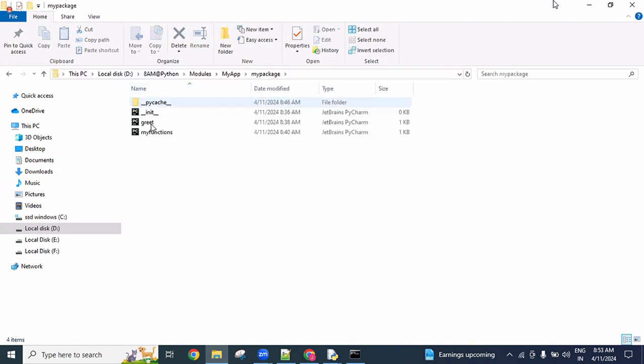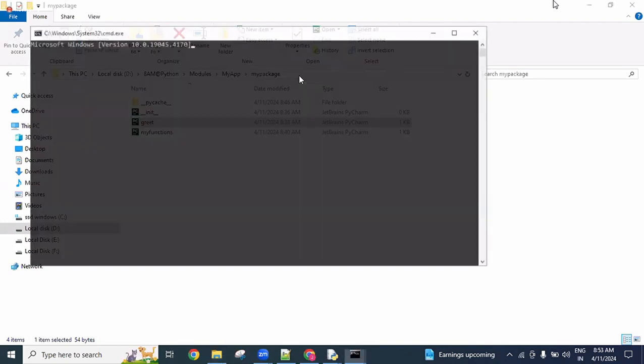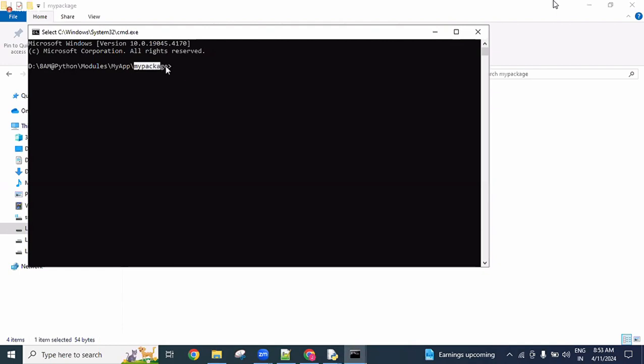For example, inside my package there is a greet file I want to execute. So open the command prompt up to my package, and simply run python greet.py.